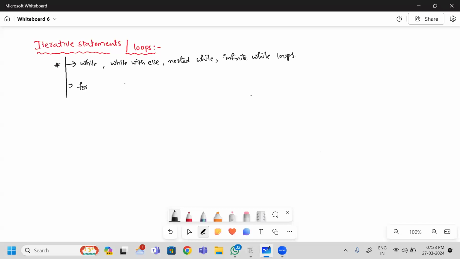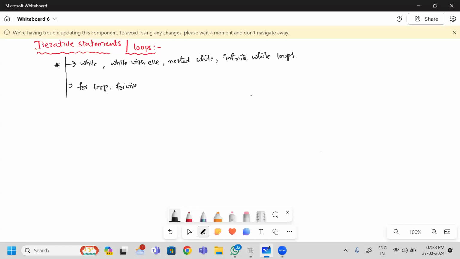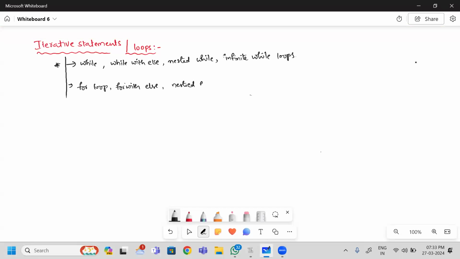Similarly, we will learn for loop. Next, for with else. Next, nested for. But in Python, we do not have infinite for loop. Infinite for loop is not present in Python. Let us see how these iterative statements will work, and these things we need to learn in today's and tomorrow's class along with the examples.